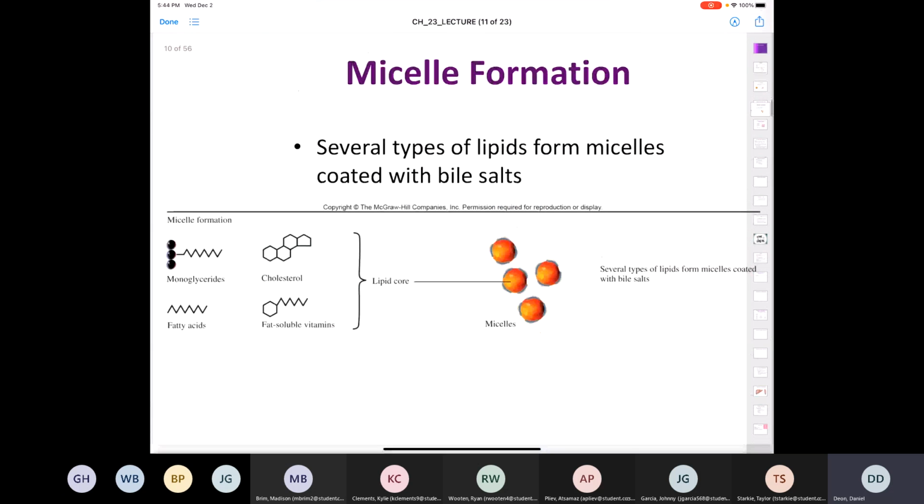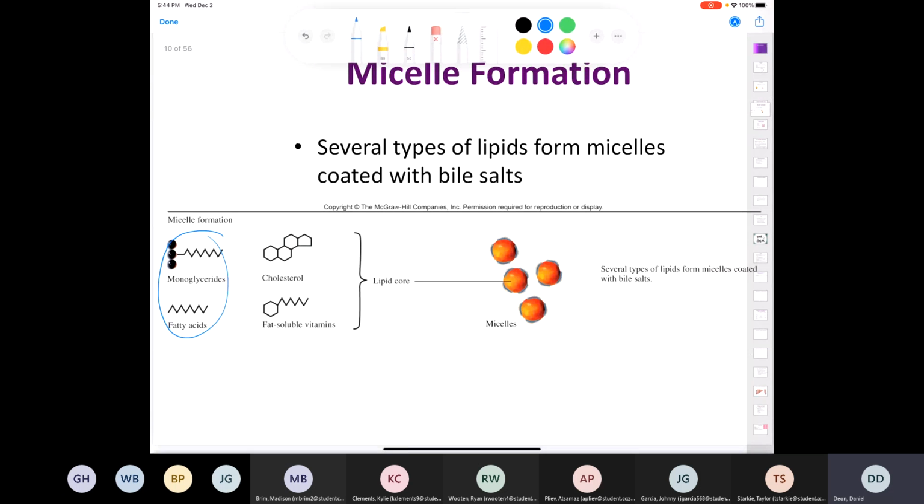Well, then those are going to combine. So the monoglycerides and the free fatty acids are going to combine with cholesterol and fat-soluble vitamins, and they're going to make new micelles. Okay, so it says several types of lipids are going to form micelles coated with bile salts. And this is where we really get to something that can start to be absorbed by the human body.